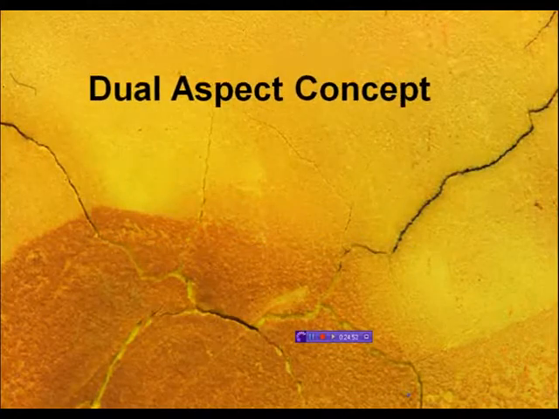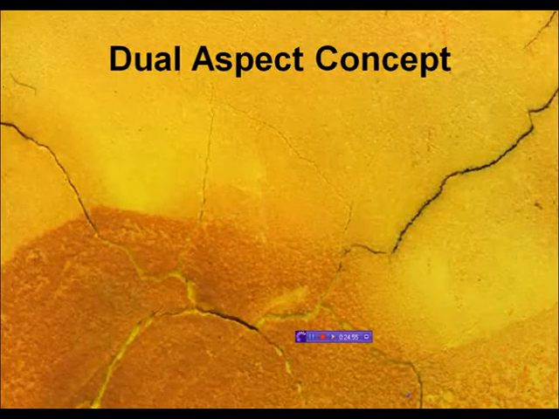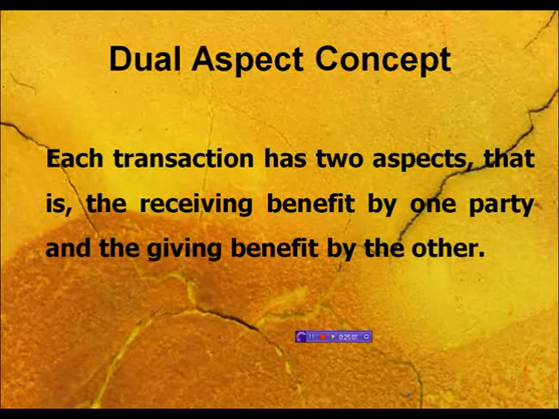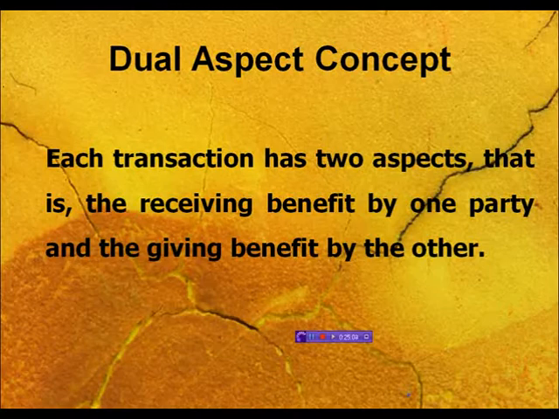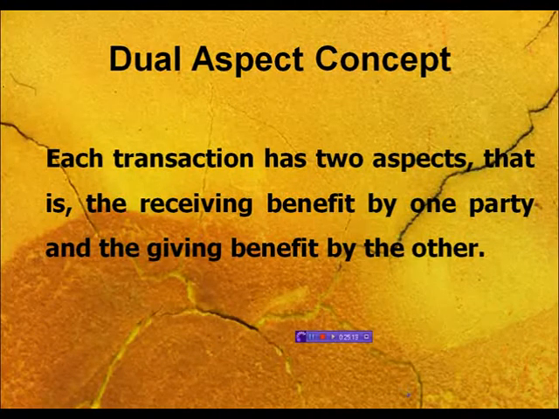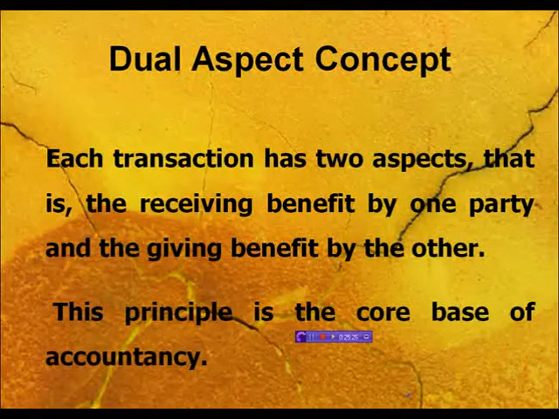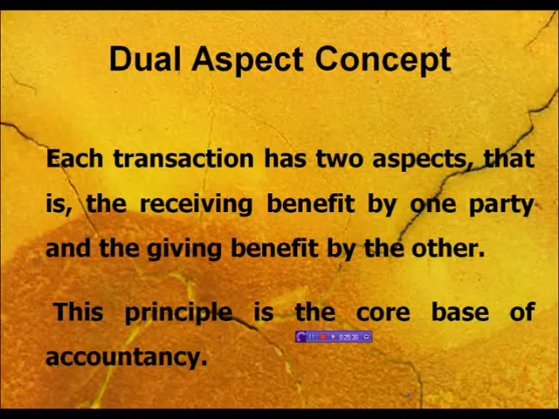Next is the dual aspect concept. Each transaction has two aspects, that is, receiving a benefit by one party and giving a benefit by the other party. For example, if one person is purchasing a car, he is paying funds to the other party. Paying the funds is the benefit for the other party, and the car is the benefit to the first party. So every transaction carries at least two benefits. This principle is the core base of accountancy, always remember.